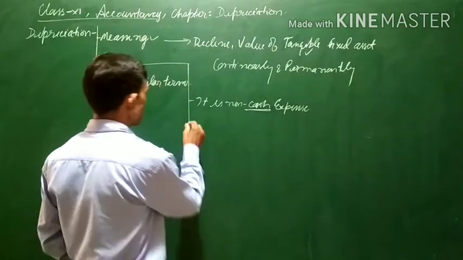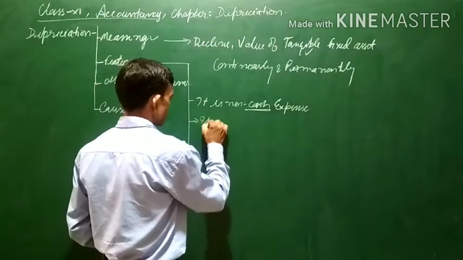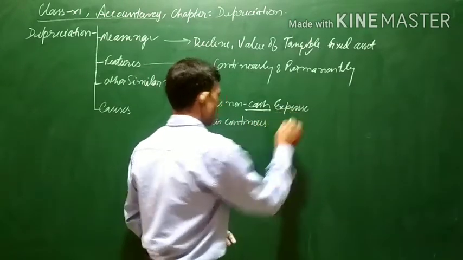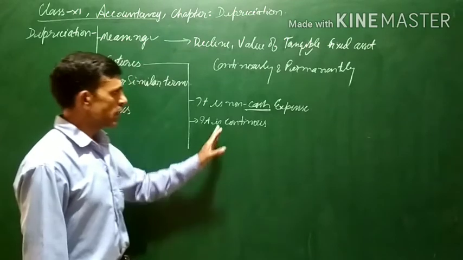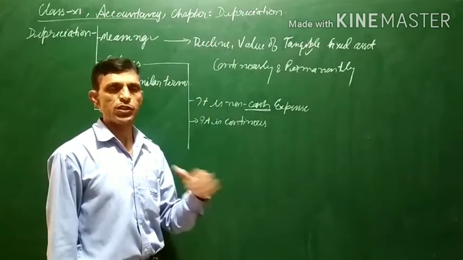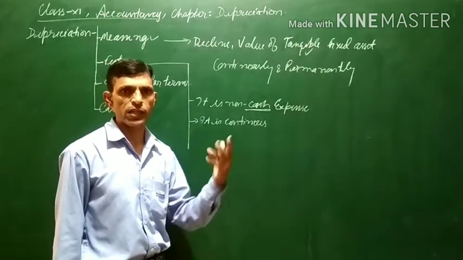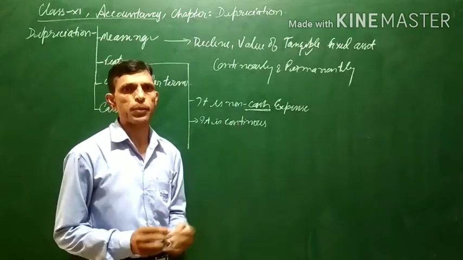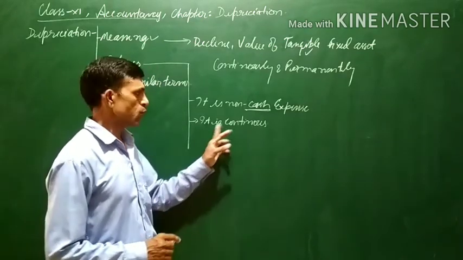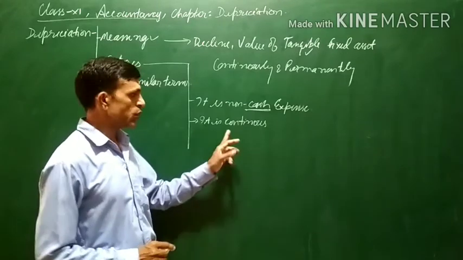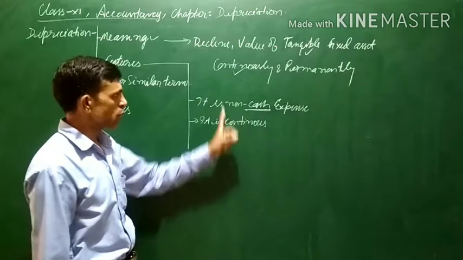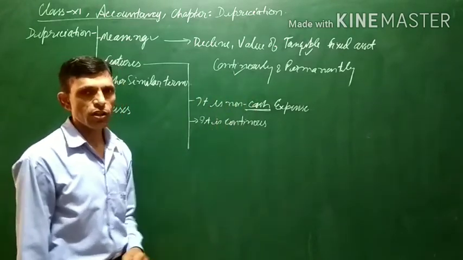Moreover, as regards depreciation, it is a continuous process. Depreciation is a continuous process. There is a continuous decrease, day by day, every year, every month, every week, in the value of the assets in fixed assets, and only then will it be termed as depreciation. Already in the definition also we have written that it is a continuous process.